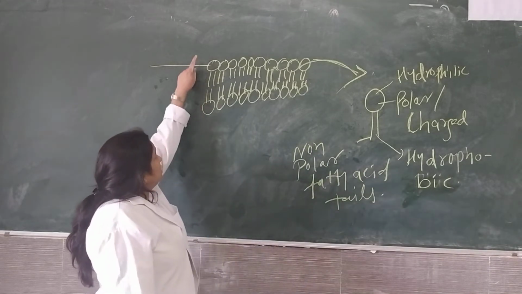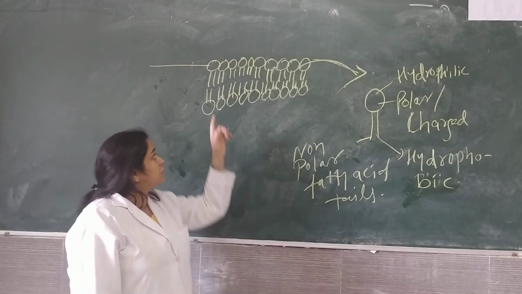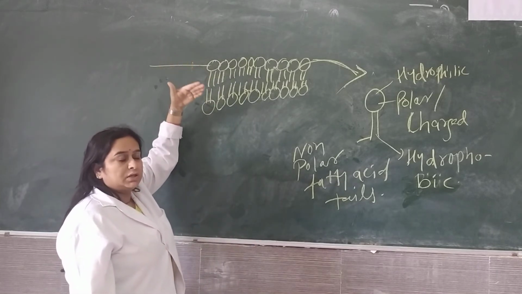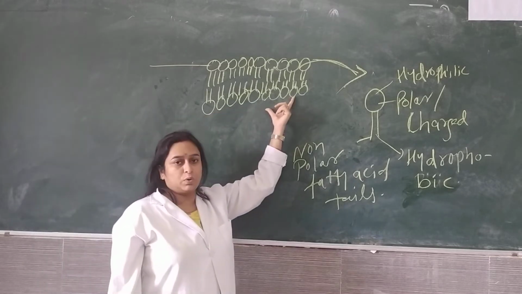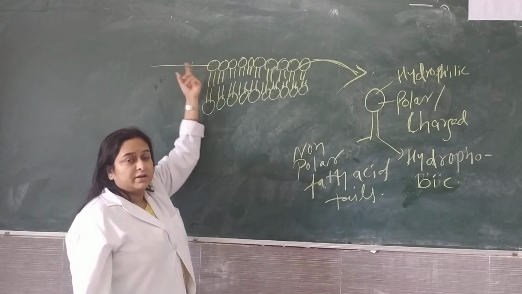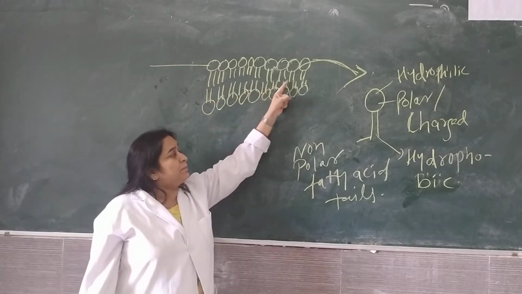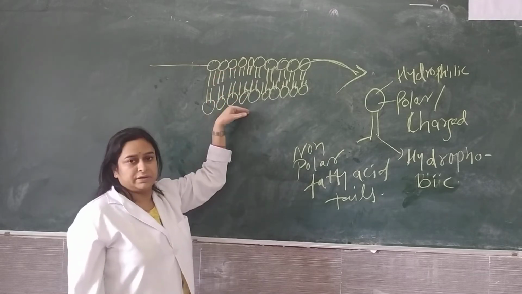Now the orientation is also in the same way, towards the ECF and towards the ICF. The head part will dissolve in the water towards the inner side and the outer side, whereas the tail part is away from the water.